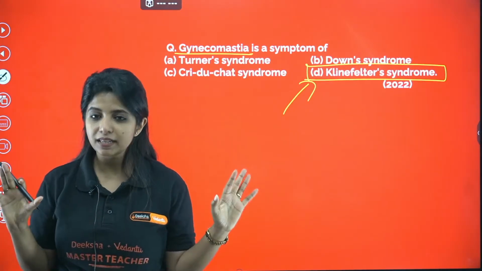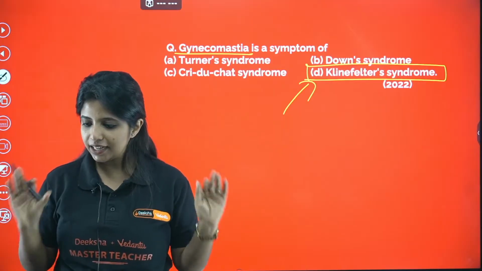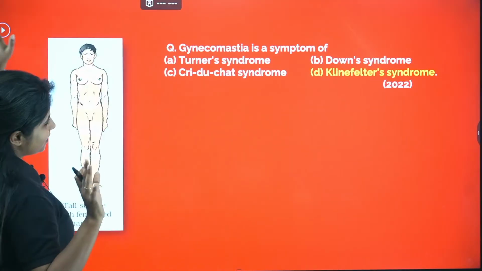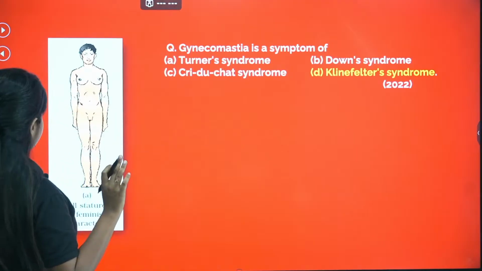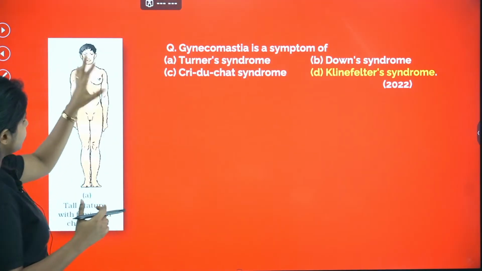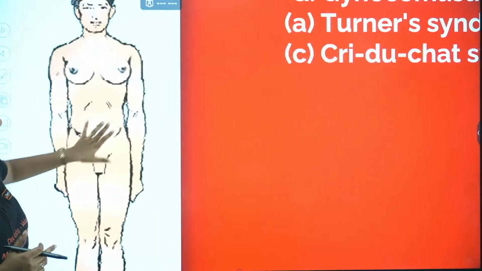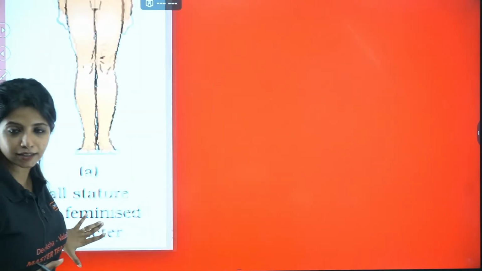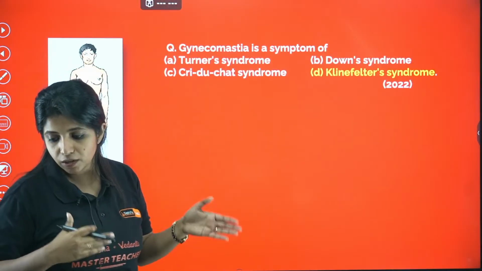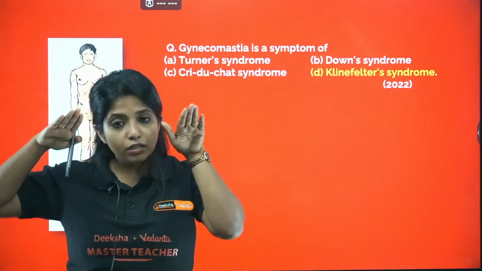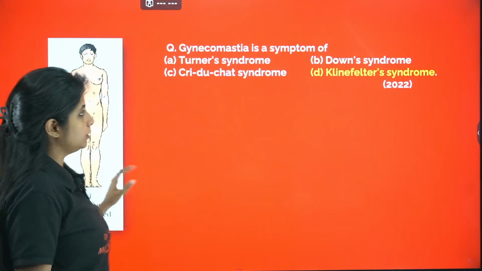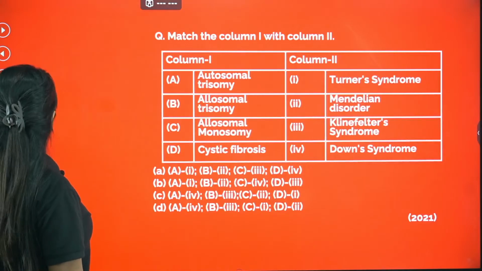Perfect. So that means whatever we studied, it's all clear to you guys, and I'm super proud. Cool. So D is the thing. This is the picture that is given in your NCERT, overall muscular development, but the development of breast is there. And it's written over here, tall stature with feminized character. They usually have tall stature. In the case of Turner syndrome, they usually have a small stature, as in the height would be less. Cool?